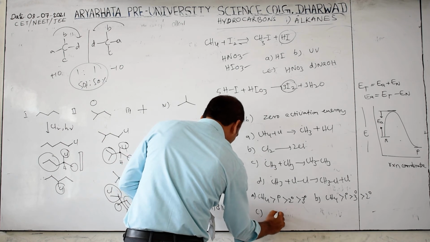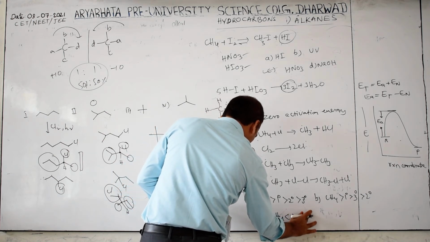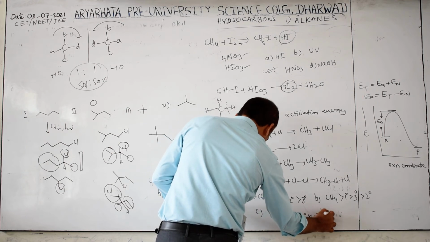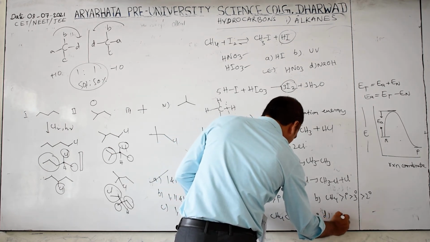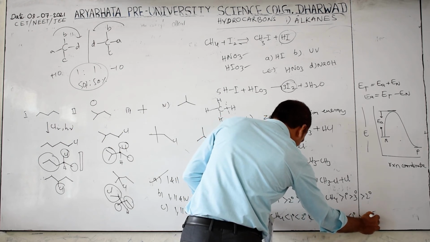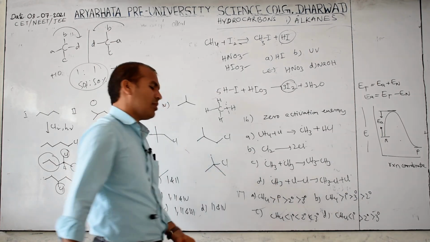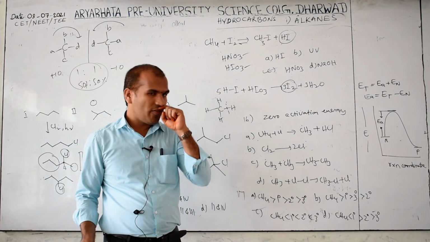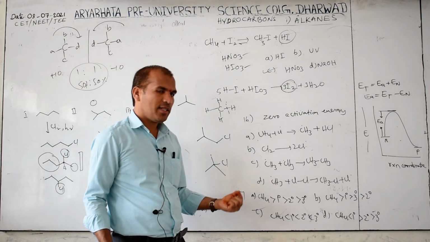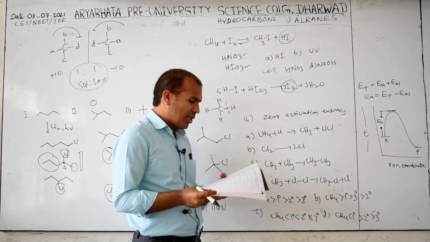C option: methane, primary, secondary, tertiary. D option: methane, primary, greater than secondary, greater than tertiary. Directly we can answer C option because tertiary is more easily formed than secondary, secondary more easily than primary, primary than methane. Okay, that is well known.